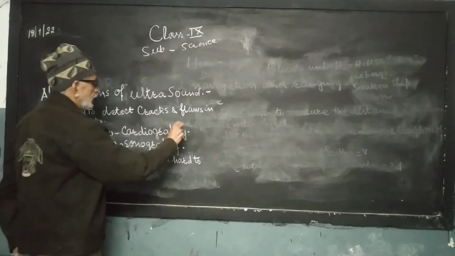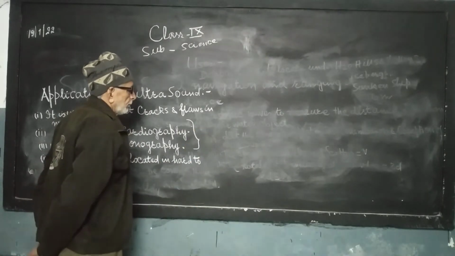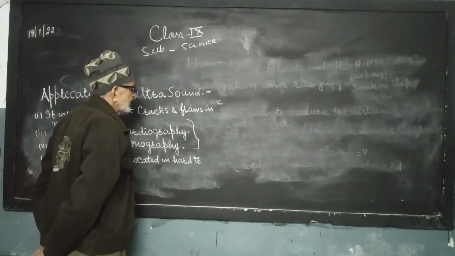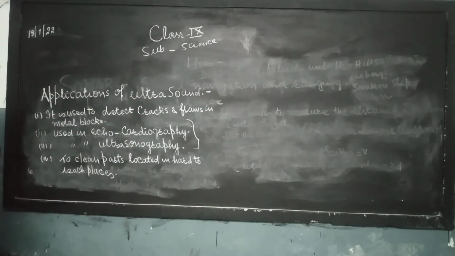These are the two uses for medical science. These instruments are used by doctors. Echocardiography and ultrasonography. It is also used to clean parts located in hard to reach places.